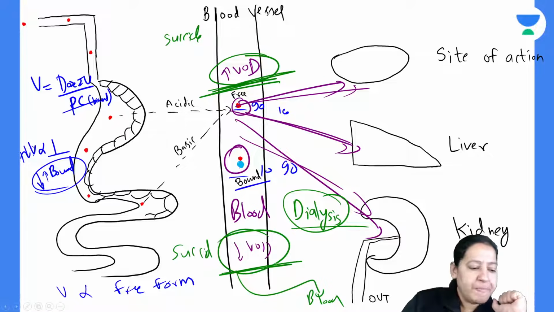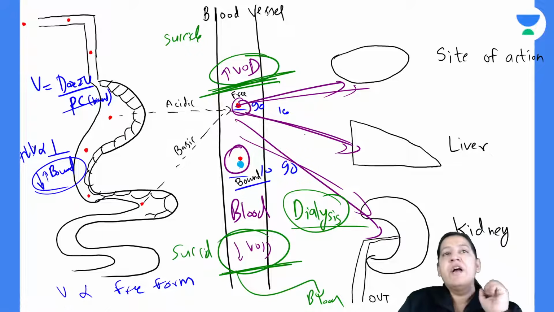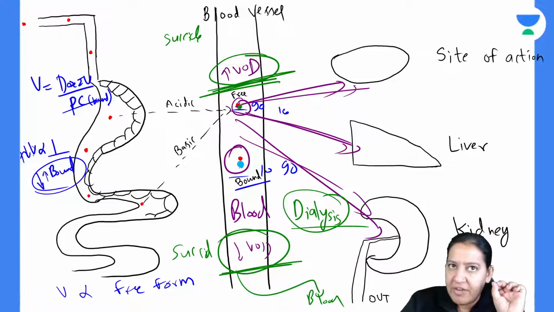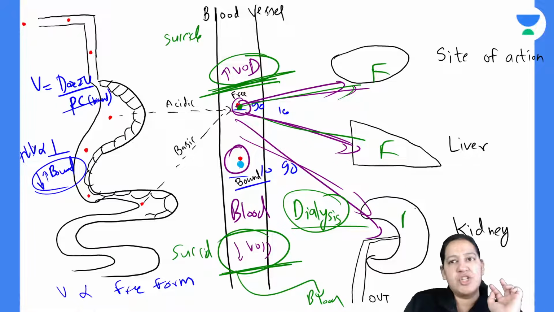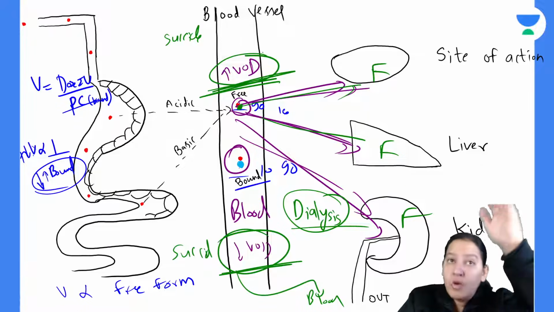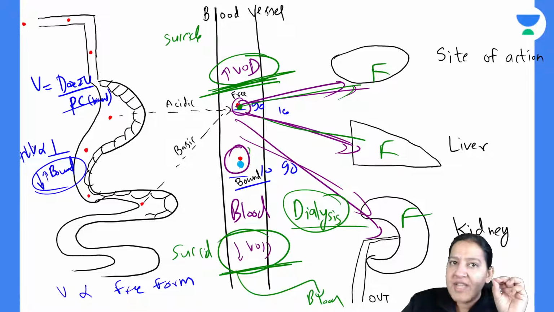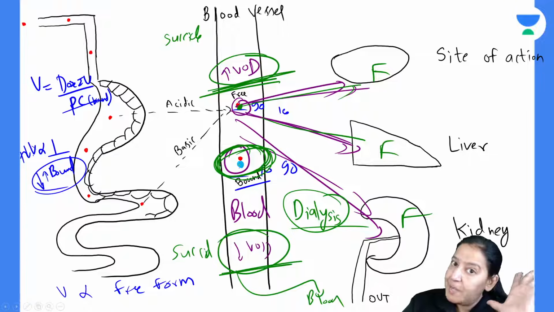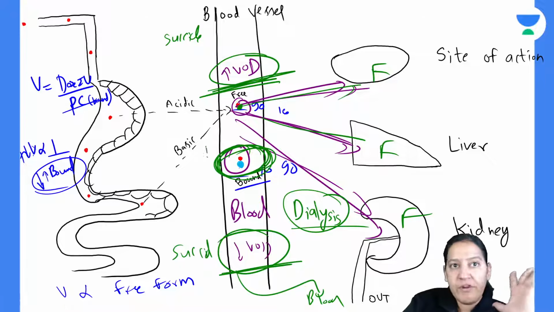I'm asking you. Shivam Kumar is saying for free. No, not for free, Shivam. The drug which is having more free form will enter the tissue, so all the free drug is present inside the tissue. You are not taking the tissue out. You are taking the blood out. So for the drug which is having more bound form, hemodialysis is useful